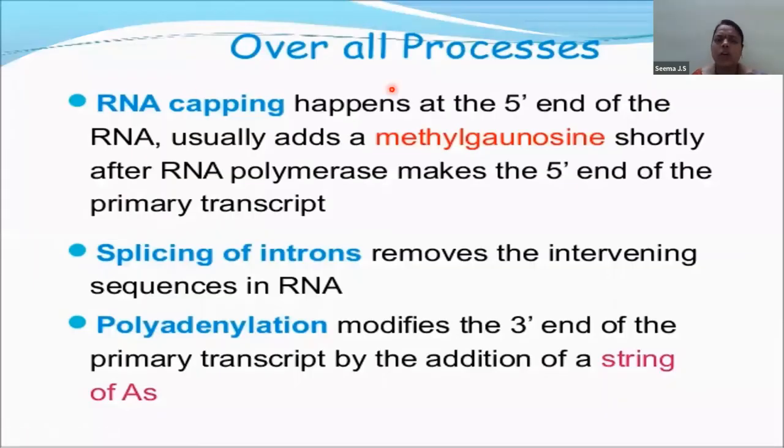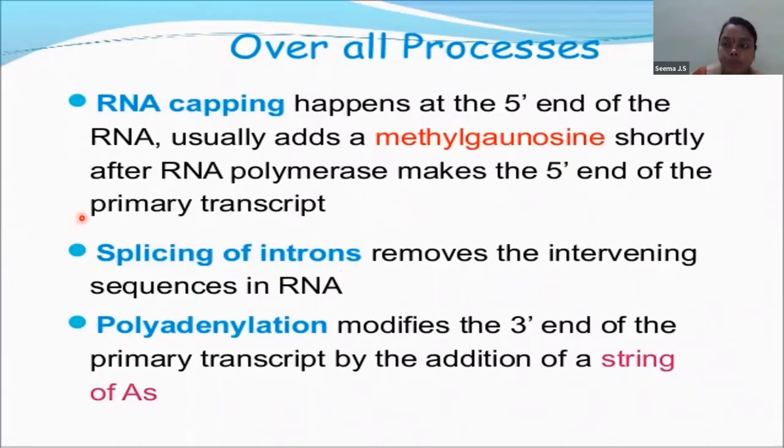Now, what is the overall process? The overall process which takes place is RNA capping will happen at the 5' end of the RNA. Usually it adds methyl guanosine triphosphate. So children, don't panic, because again I will go back to the explanation of our textbook image. This is only so that you have an idea of what the steps in the transcription in eukaryotes are. So we have RNA capping, we have splicing of introns, we have polyadenylation. So let us know what is exactly happening over here.